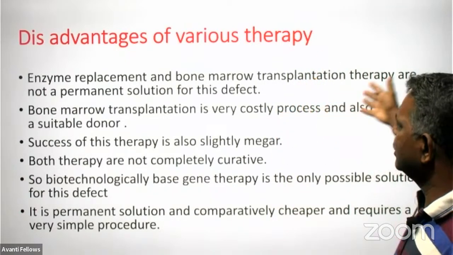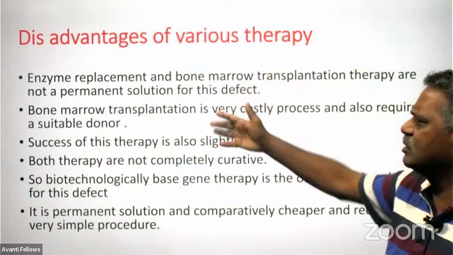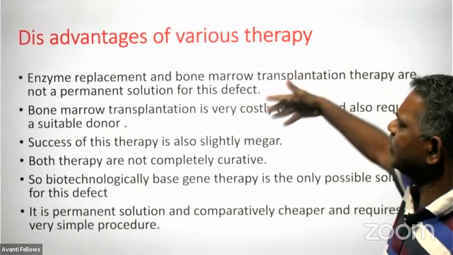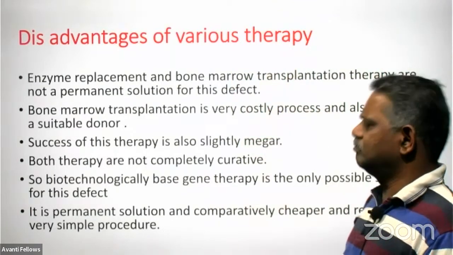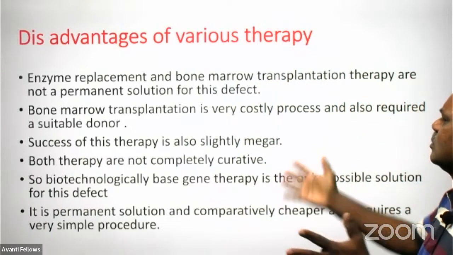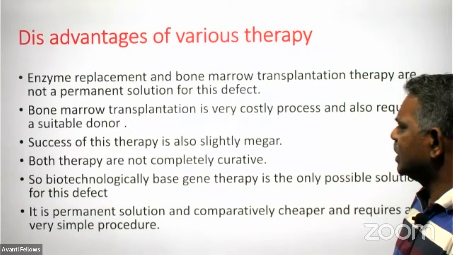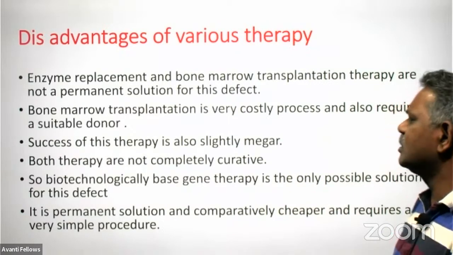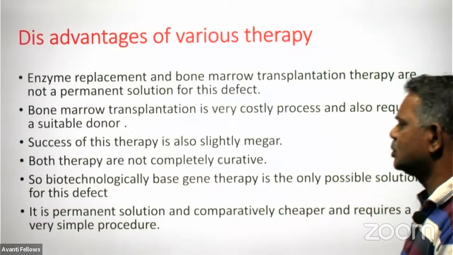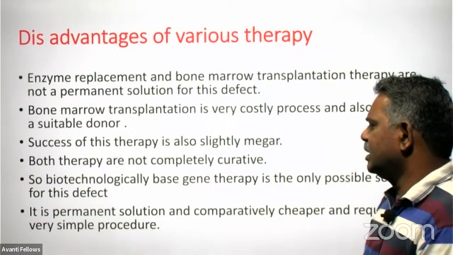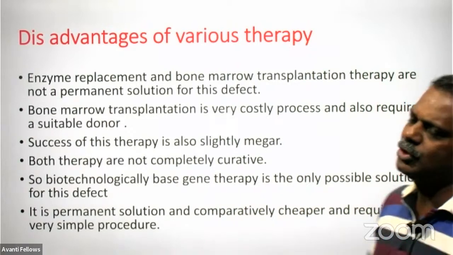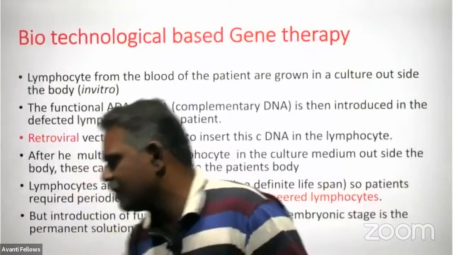Bone marrow transplantation is a very costly process and also requires a suitable donor. In enzyme replacement therapy, continuous introduction of the enzyme should be there, the success of this therapy is also slightly meager, and it is not completely curative. So biotechnologically based gene therapy is the only possible solution for such a defect. It is a permanent solution, comparatively cheaper, and requires a very simple procedure. You can do it very simply.